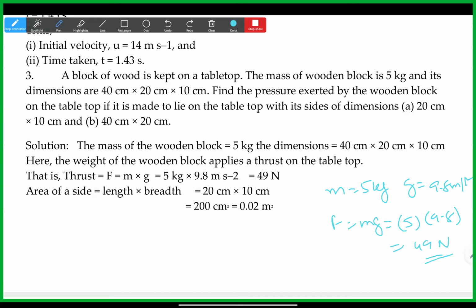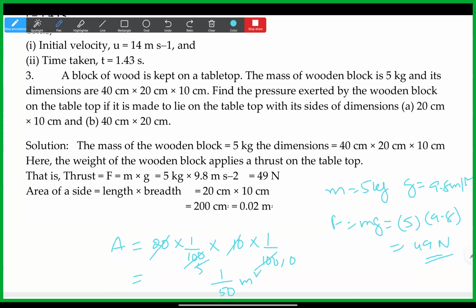Now the area in contact is nothing but 20 into 10 centimeters. I'm converting into meters by dividing by 100, so 20 by 100 into 10 by 100. Suppose if you forget to convert here, you will get it in centimeters square, then you should divide with 10,000. Then you will get 1 by 50 area, which is in meters. I converted it to meters.